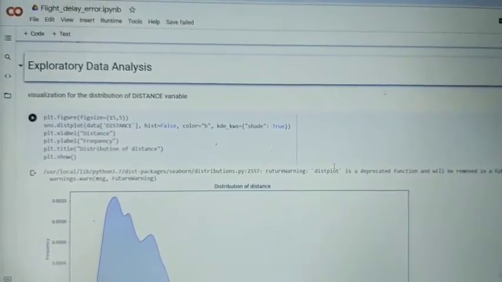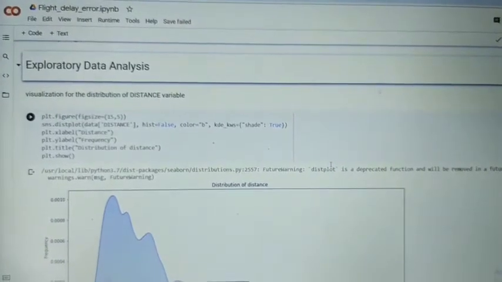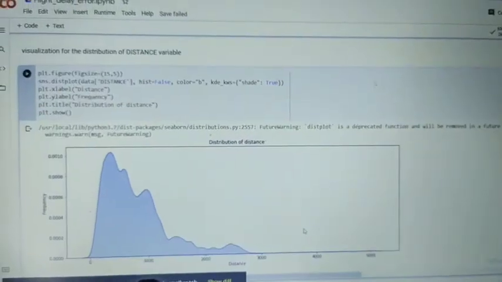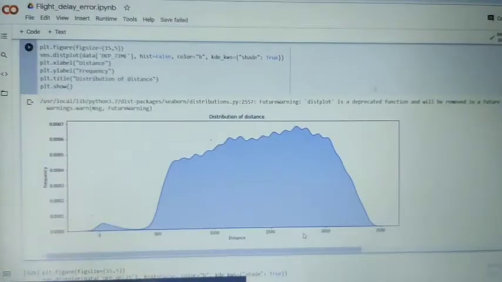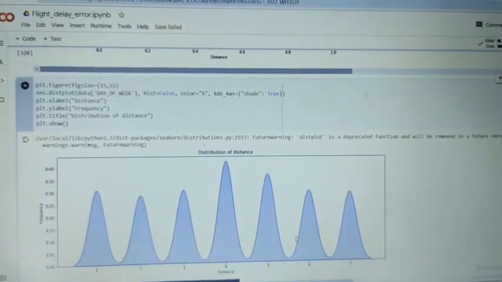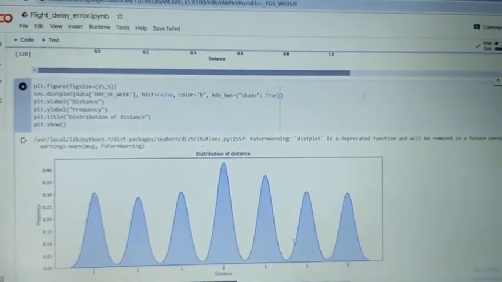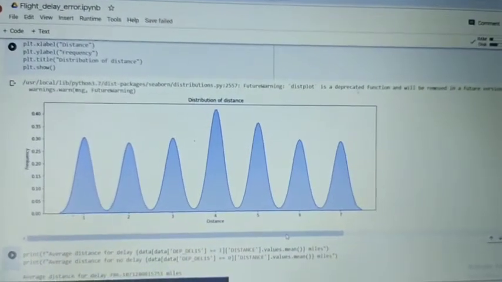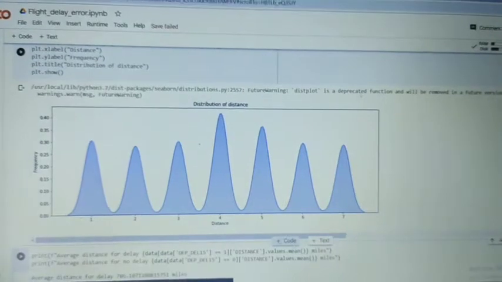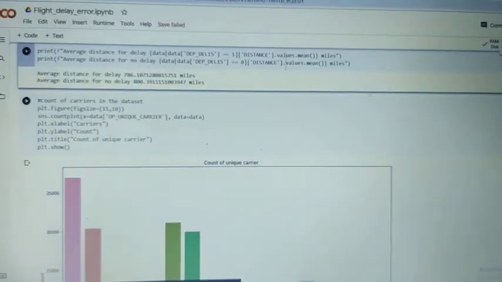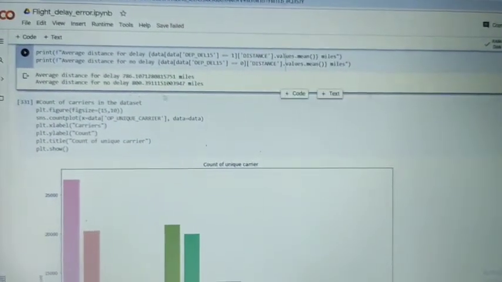This will give a graphical representation of data based on distance. This graphical representation shows us distance, and this one is based on departure time, and the next one is based on departure delay, and this one is based on day of week. Here it also gives the departure delay. The average distance for delay and no delay has been calculated here, and it is shown here.